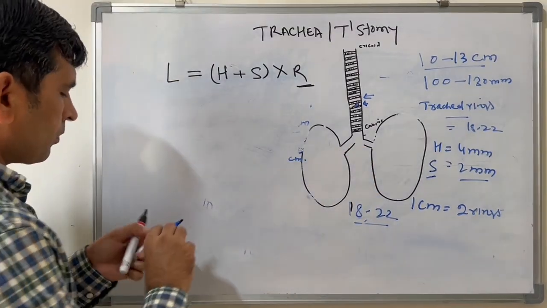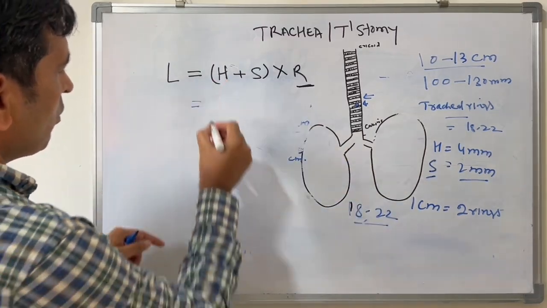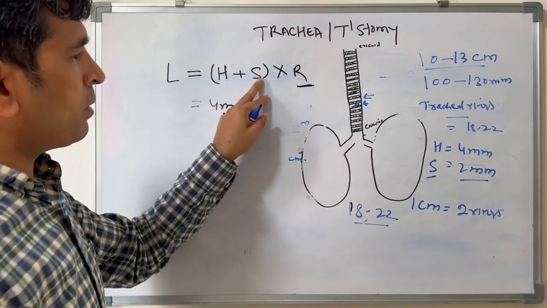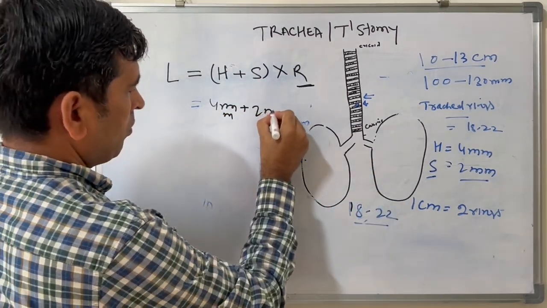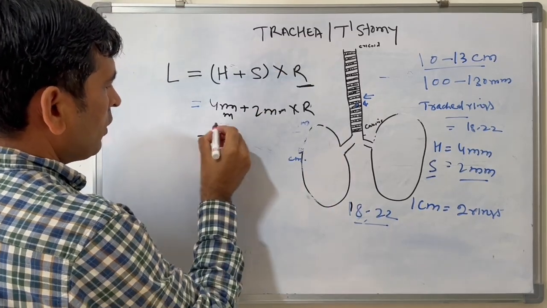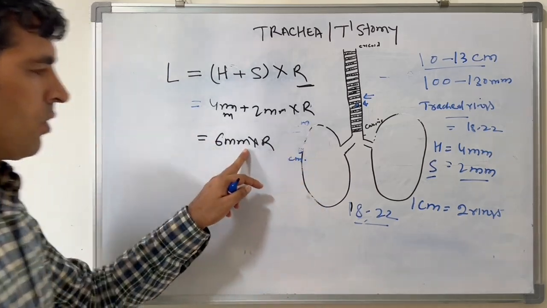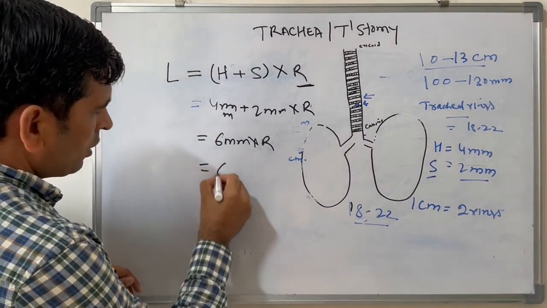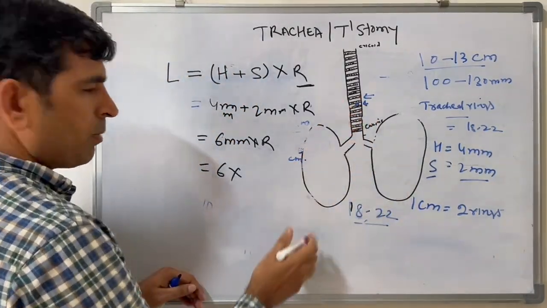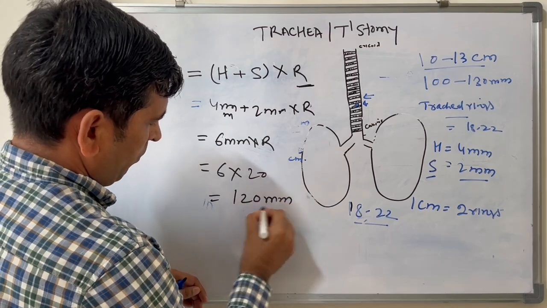So here the height is 4 mm, and the space between two rings is 2 mm, into the number of rings R. So the length is 6 mm into the number of rings. So for an adult trachea, suppose it has 20 rings, it is about 120 mm.